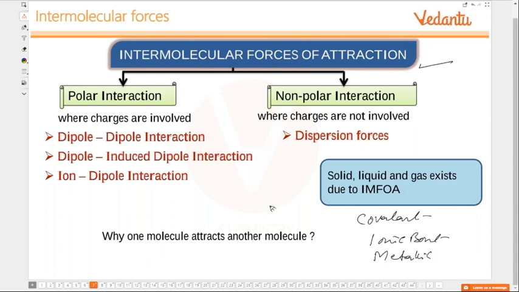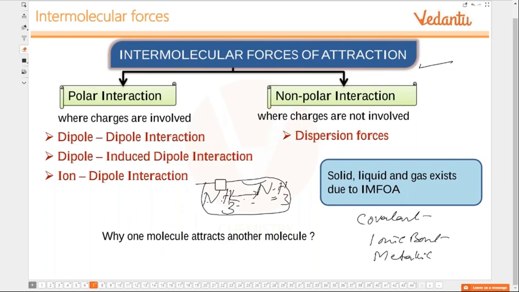We are speaking about forces between the particles in a sample. Suppose you consider ammonia, NH3, and there are a number of ammonia molecules in that sample. What kind of force is present between ammonia molecules? Because ammonia is a liquid, there has to be some force operating between the molecules. That is the reason they are together. That is the force of attraction we will be speaking about.